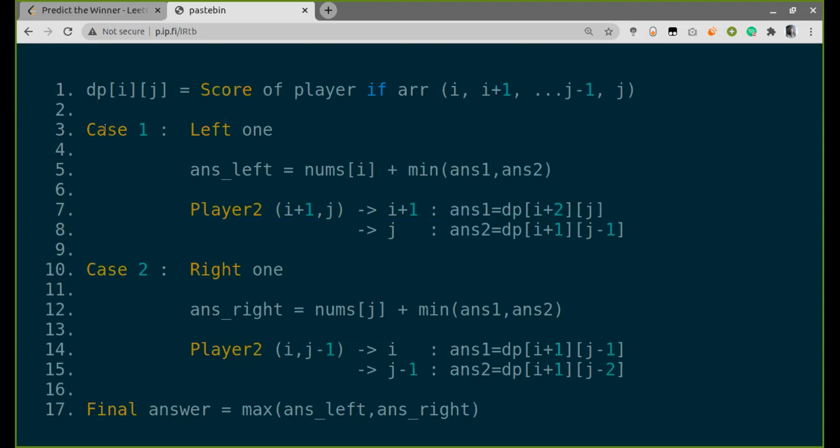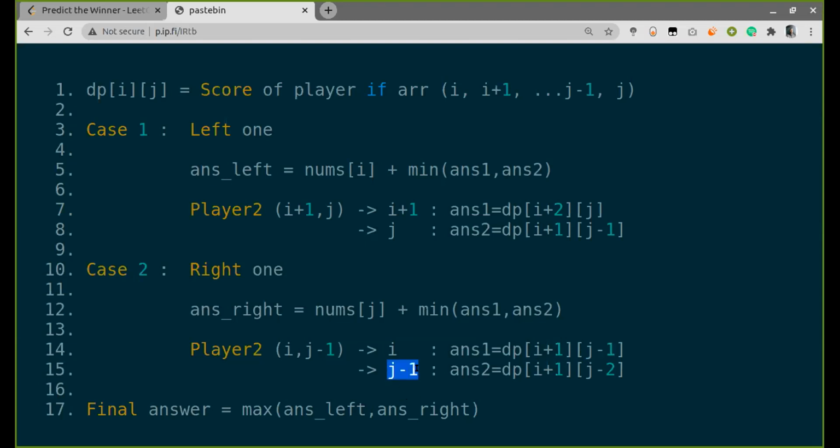Now this was for the left case. Again, there will be the right one. If I choose the extreme right, that is the jth index, I will just add the value at jth index, and then I will again have two possibilities. The second player will have this subarray, so he can either take the extreme left or the extreme right. If he chooses the extreme left, I have i plus 1 to j minus 1 left.